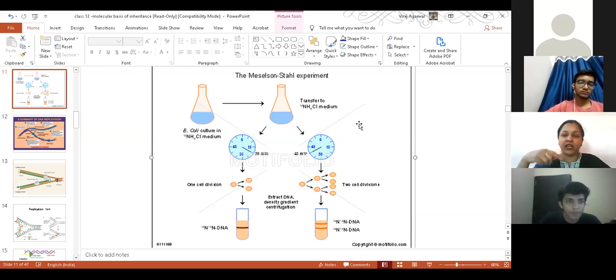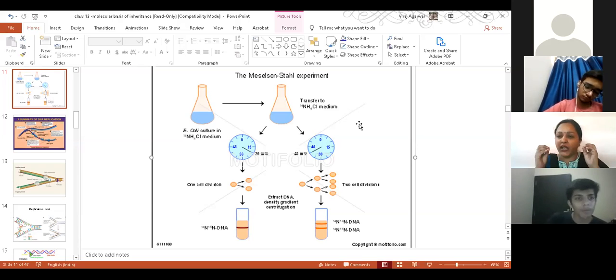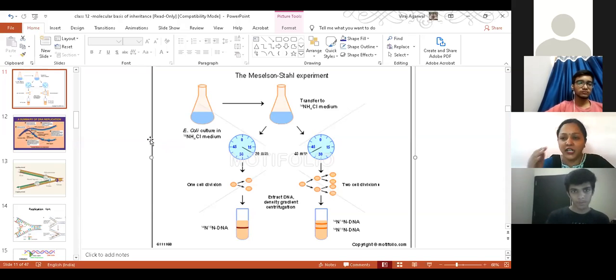इनको एक साथ डाल करके अगर हम centrifuge कर देते हैं, then in this centrifuge tube, N15 is heavier, N15 अगर यहाँ पे band form कर रहा है, N14 यहाँ पे band form करेगा. On the basis of their density, we can easily separate them out into two different groups. So N15 is heavier and N14 is lighter. So इनके जिनमें भी जाके incorporate होंगे वो वाले organelles या वो वाले biomolecules will be either heavier or they will be lighter.